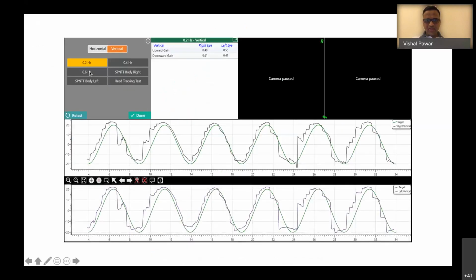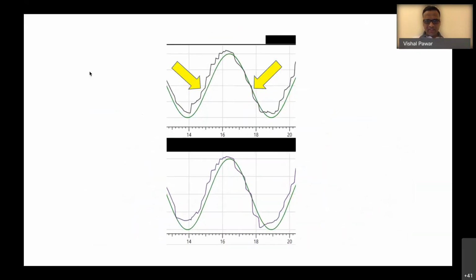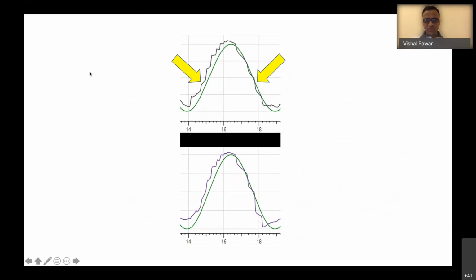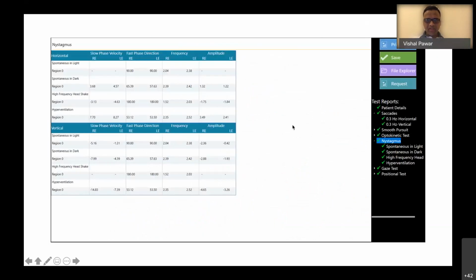Okay, and even in vertical smooth pursuit, you can see that the patient had saccadic vertical smooth pursuit, which is also more prominent while going from down to up as compared to up to down. Okay, then